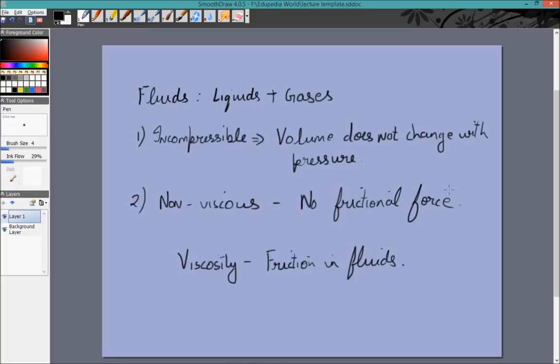That means I could take a small object, let's say a ball, and move that ball through some liquid and there would be no force of drag. There would be no force decreasing the velocity. Now that is not true. We know that if we throw an object in water, it will eventually decrease its velocity and come to rest. But we will assume that not to be true. We will assume that all our liquids are completely non-viscous.